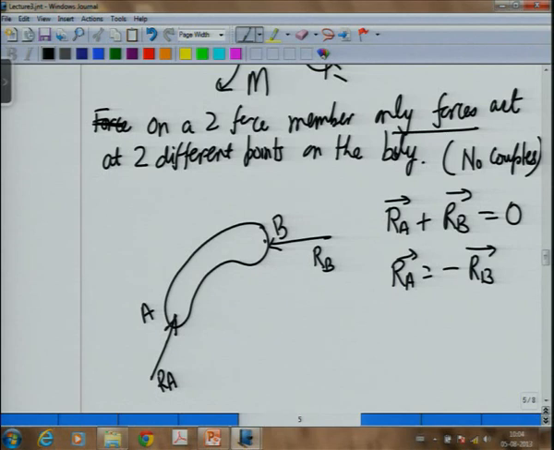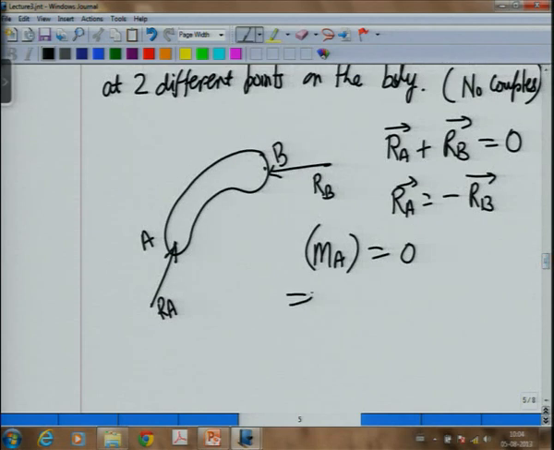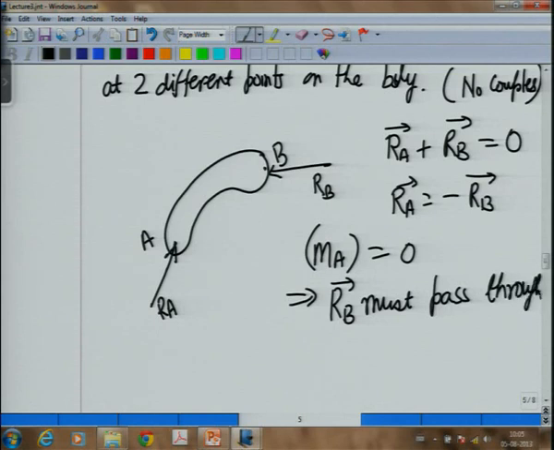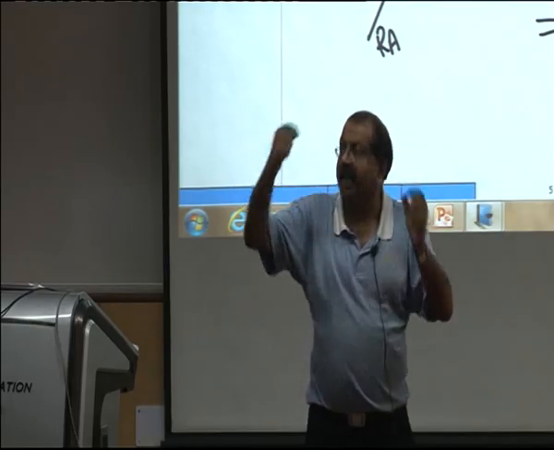That is the first condition. The second condition which we will get here is, if I take moments about A is equal to 0, what does this mean? That RB must pass through A. Similarly, when I take moments about B is equal to 0, I will get RA must pass through B. So, that means what is the line of action of RA and RB? It has to be the same, which has to be the line AB.